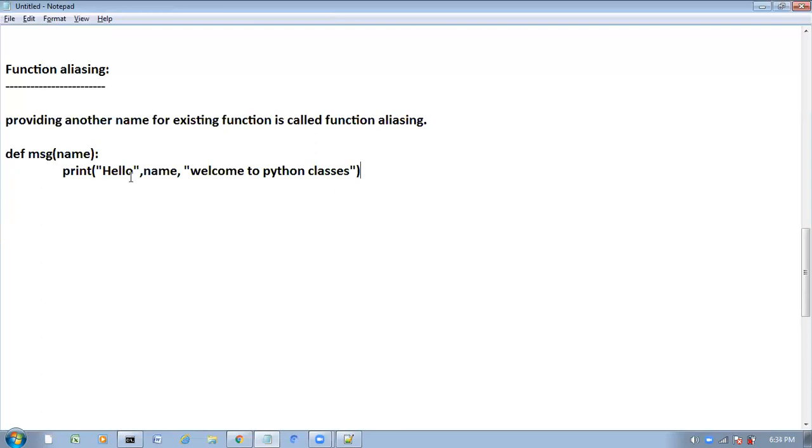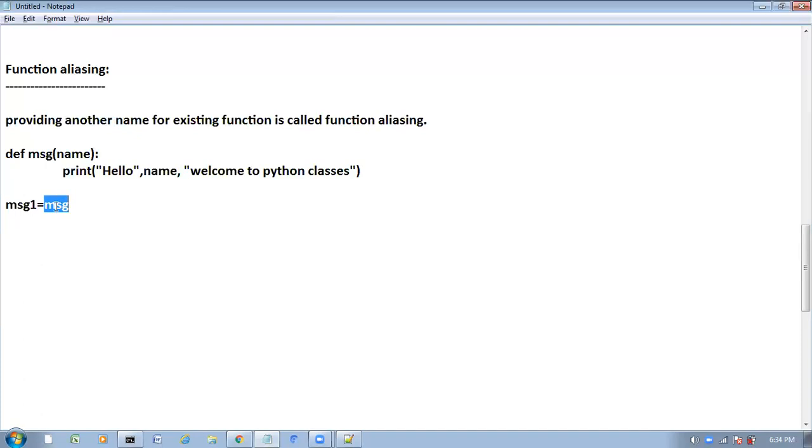So now what I am going to do for this message function is provide another name, an alias name. How to provide this? See, like this: message1 is equal to message, and this message is the existing function.